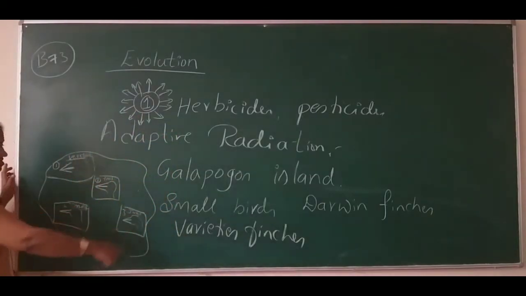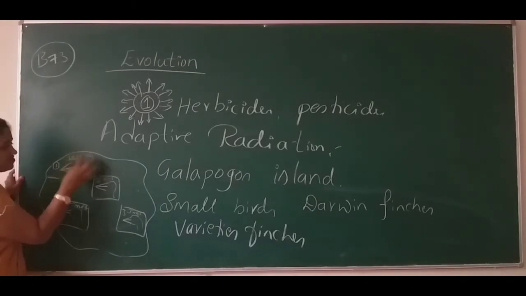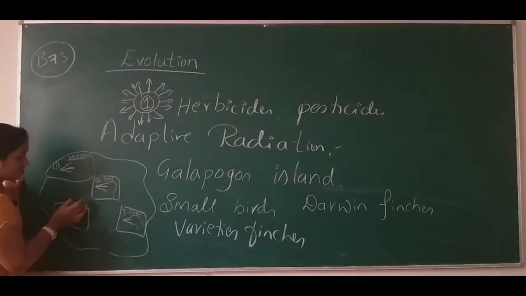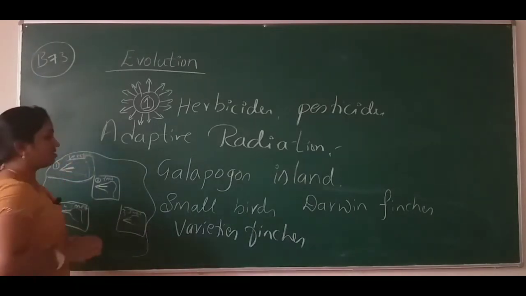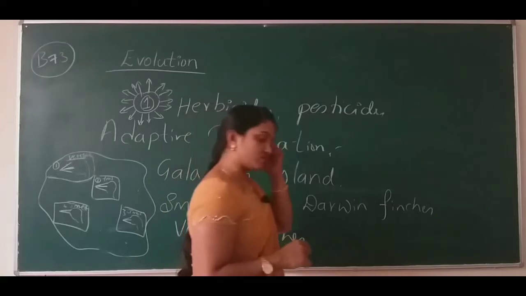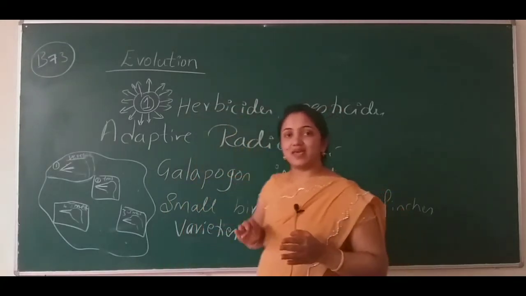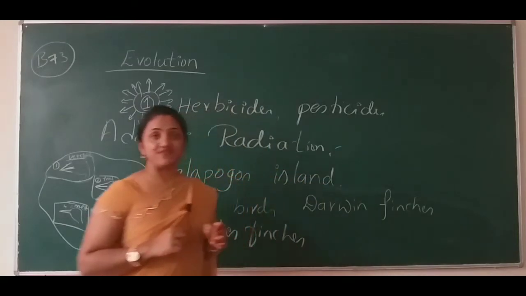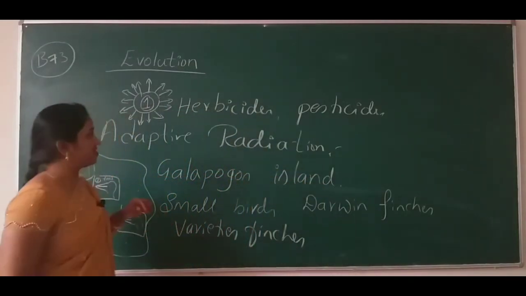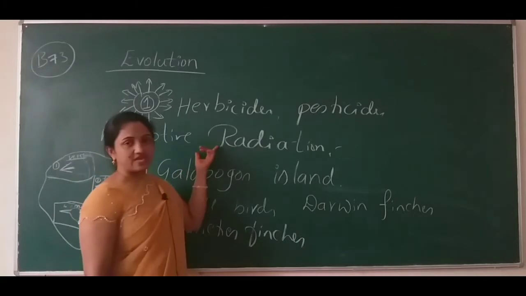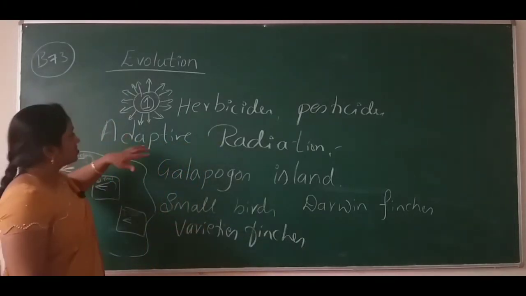The same thing has happened in this geographical area because of the occurrence of different kinds of food. The beak was shaped to suit the related food. So let me tell you, this is an example of divergent evolution. In your book it has not been given, but it is an example of divergent evolution.